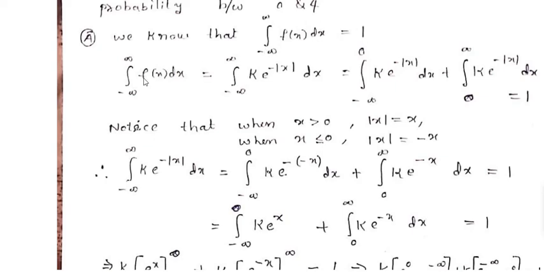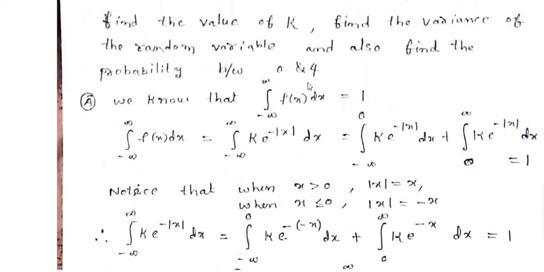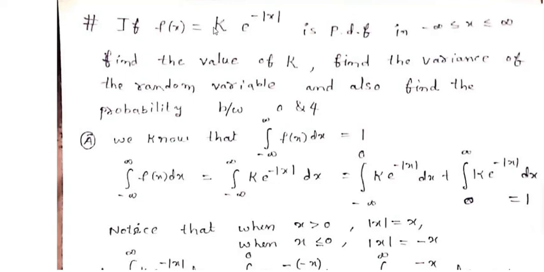Now integral minus infinity to infinity f of x dx is equal to, there is no need to separate the integration as per the given definition, because this function f of x is defined as k into e power of minus modulus of x in the whole interval minus infinity to infinity.